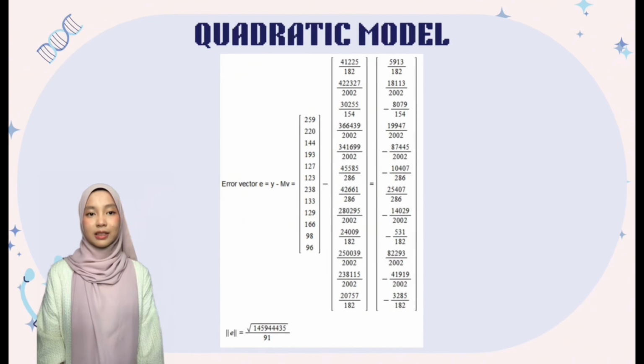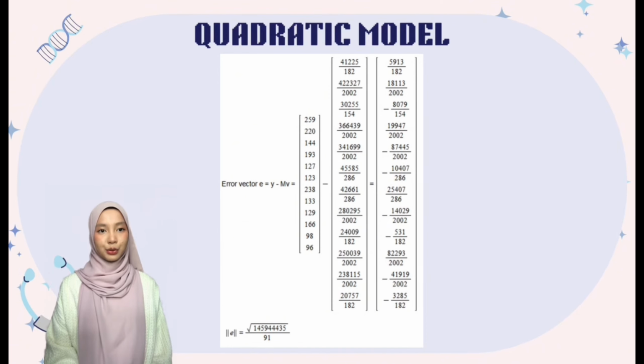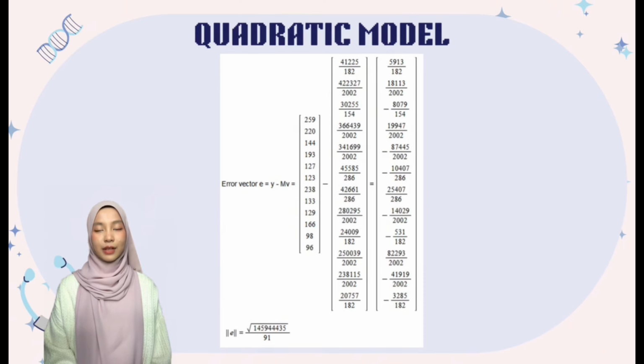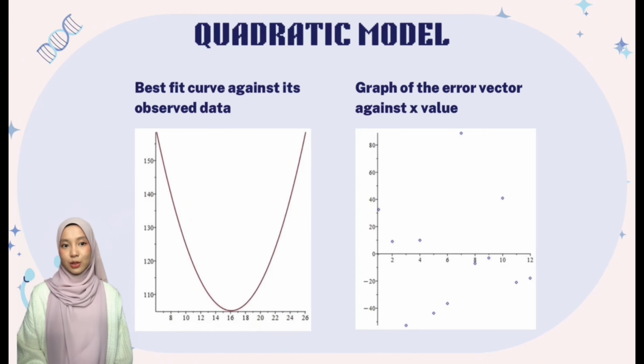After that, we need to calculate the error vector by using the formula e equals y minus Mv. We get the error magnitude of the model as the square root of 145,944,435 divided by 91. From this equation, we again observe the data and the graph of the error vector against the x value.